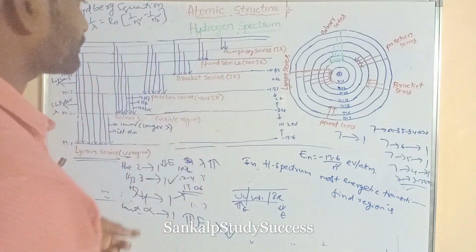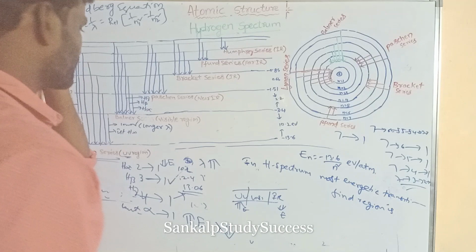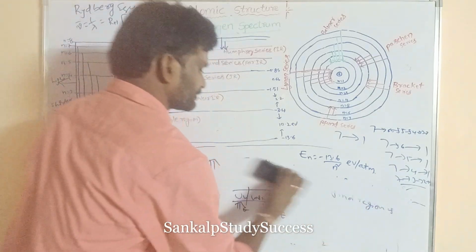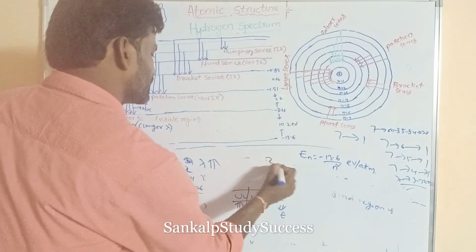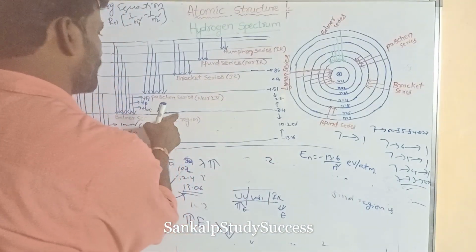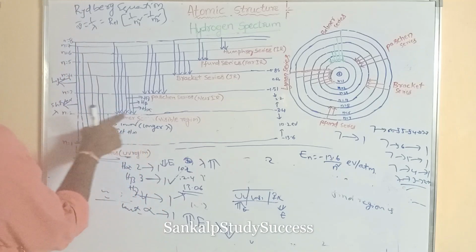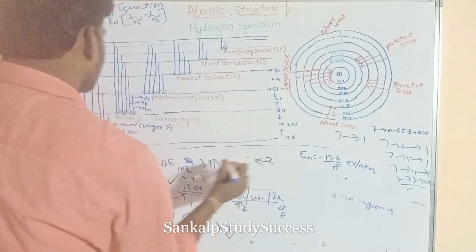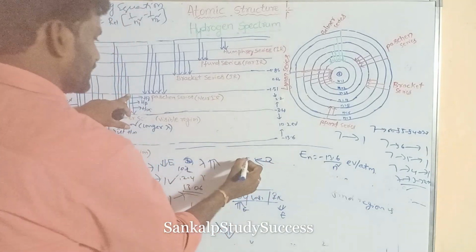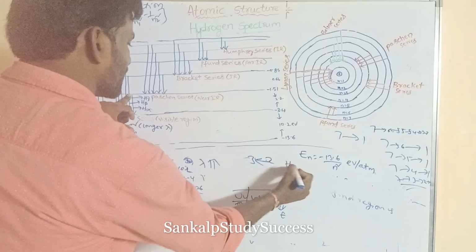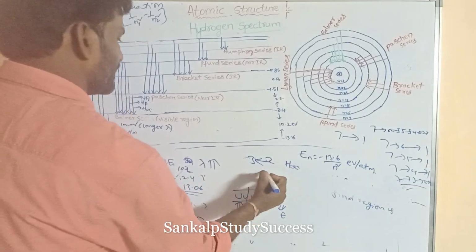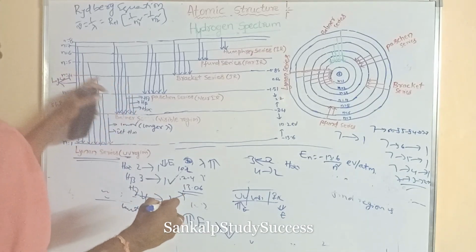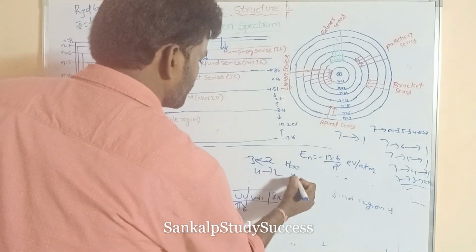Now take the Balmer series. What is its n1 value? For the Balmer series, n1 value is 2, and its n2 value is 3. 3 to 2 is the first line, H alpha. And the second line is 4 to 2, H beta.